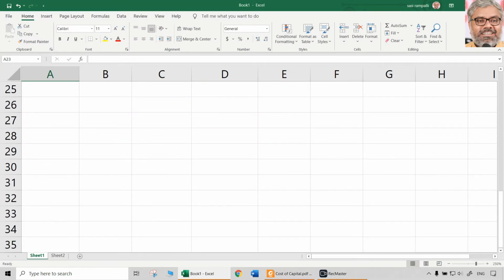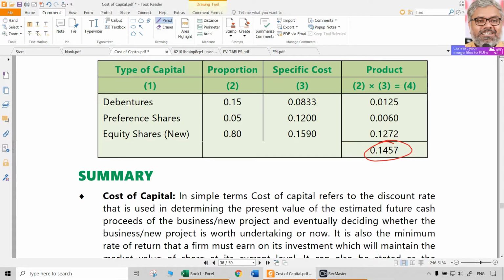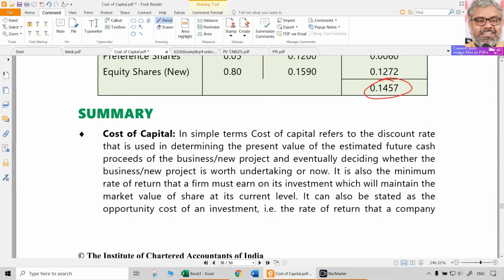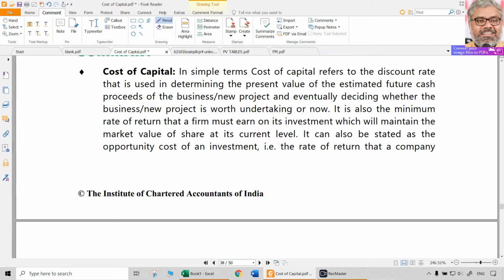That is about marginal cost of capital. When new capital is raised, how to calculate the cost of capital is nothing but the marginal cost of capital. If you observe the procedure, there is nothing new. Everything is same. Only the context is different. And if the new capital structure is given separately, then we have to use that. In this case, it is not given. So we have to use the existing capital structure percentage only. The same percentage of weights is going to be there for the new capital structure also, is an underlying assumption that we have to take in that particular context.